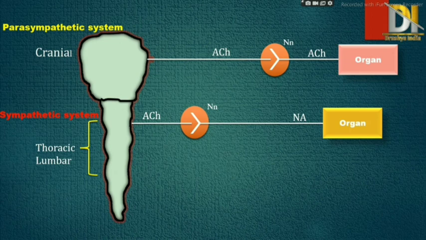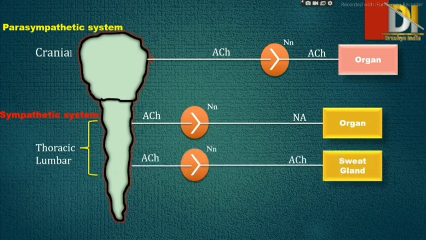In sympathetic system, preganglia is acetylcholine, and in the previous one also there is acetylcholine, but the difference is in postganglia, where in sympathetic system it is noradrenaline. So therefore sympathetic system is also known as adrenergic system.